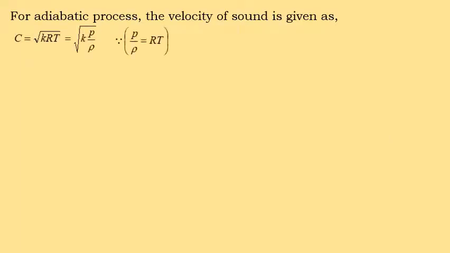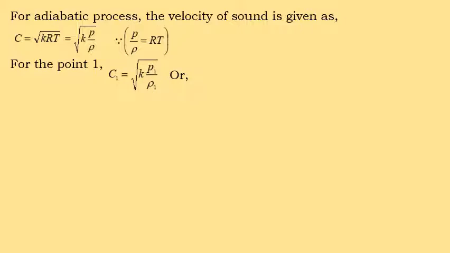So for an adiabatic process, the velocity of the sound wave is given as c equals the square root of kRT. This expression was also derived in the previous lecture. That is equal to the square root of k times P by rho, because P by rho is equal to RT.